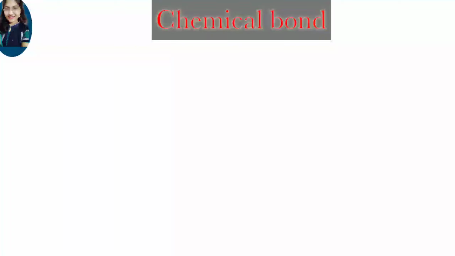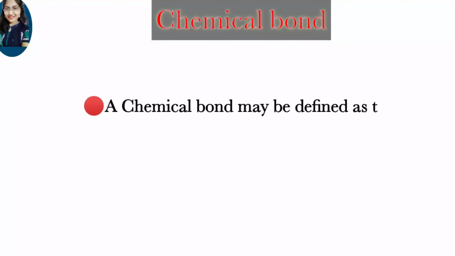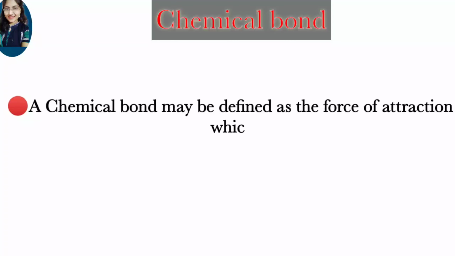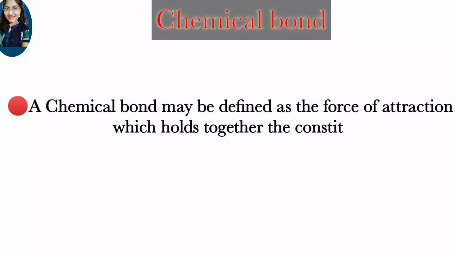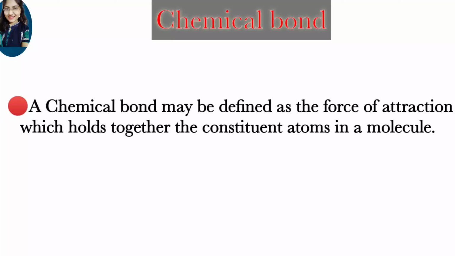So what is a chemical bond? A chemical bond may be defined as the force of attraction which holds together the constituent atoms in a molecule. So what does it mean? We know a molecule consists of some atoms, and these atoms are combined with themselves with a force of attraction, and that forms a bond between them, and that is known as a chemical bond.